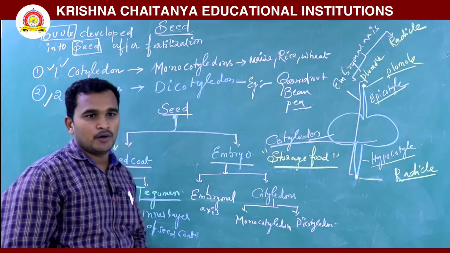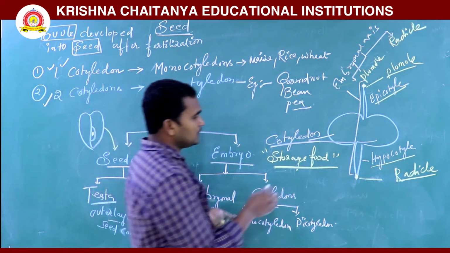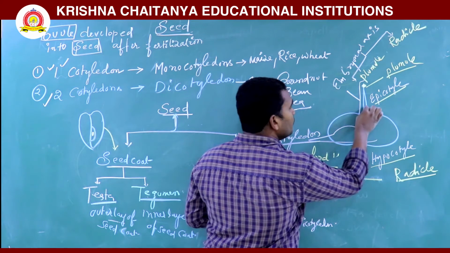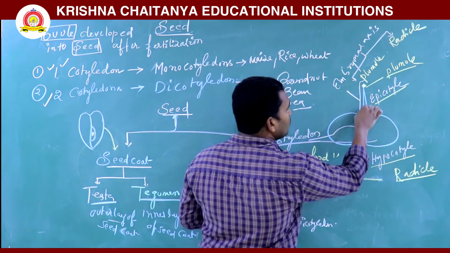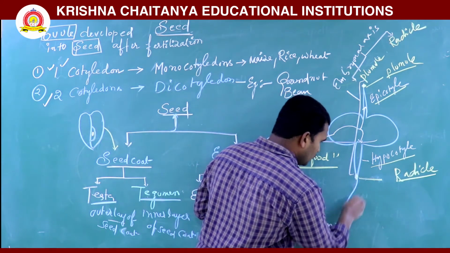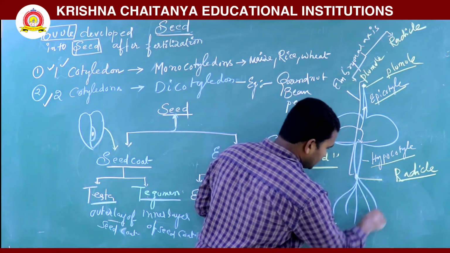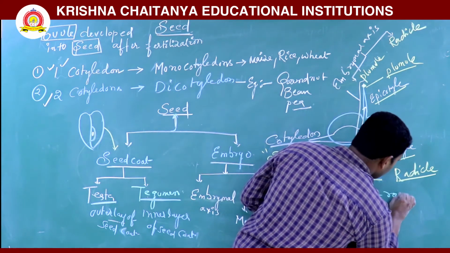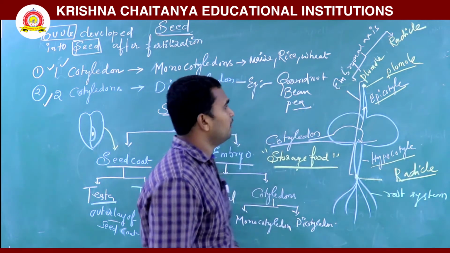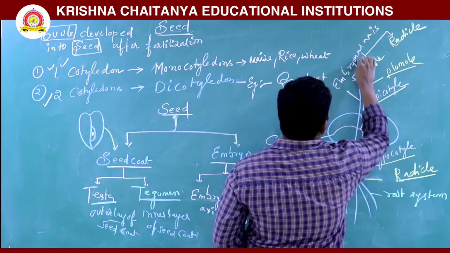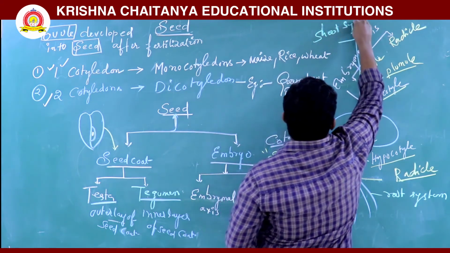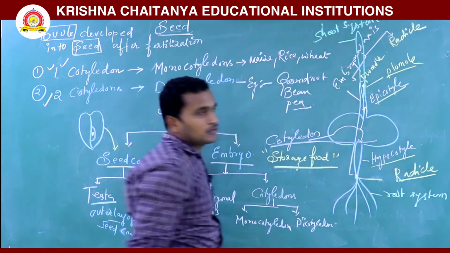Next, these two cotyledons provide food to the plumule and also the radicle. So what happened? The radicle develops into the root system. The plumule develops into the shoot system.